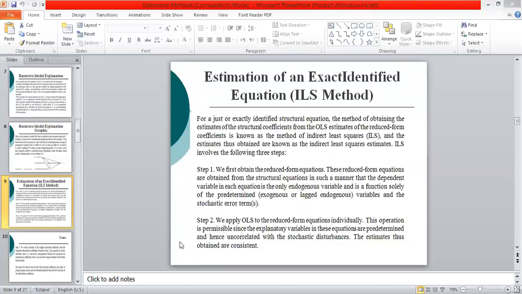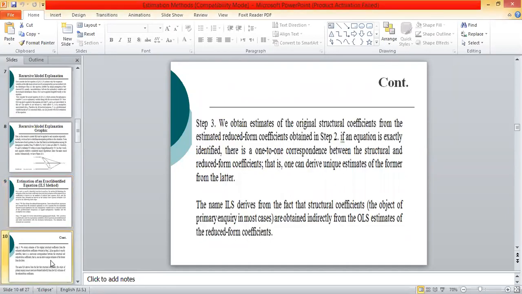So the estimates are consistent, unbiased, and efficient. It means it is meeting the properties BLUE: best, linear, unbiased. In the third stage, we obtain the estimate of the original structural coefficients from the estimated reduced form coefficients obtained in step 2.